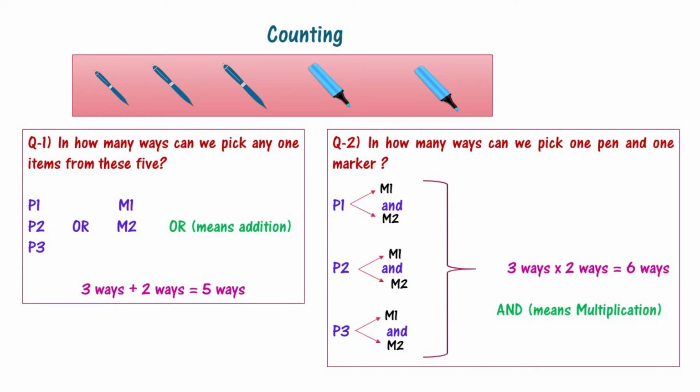We have already seen that. So 3 ways times 2 ways means we multiplied here. And is another rule of counting. It always means multiplication. If you understand these 2 rules of counting, then you will be able to solve most problems based on permutation and combinations.